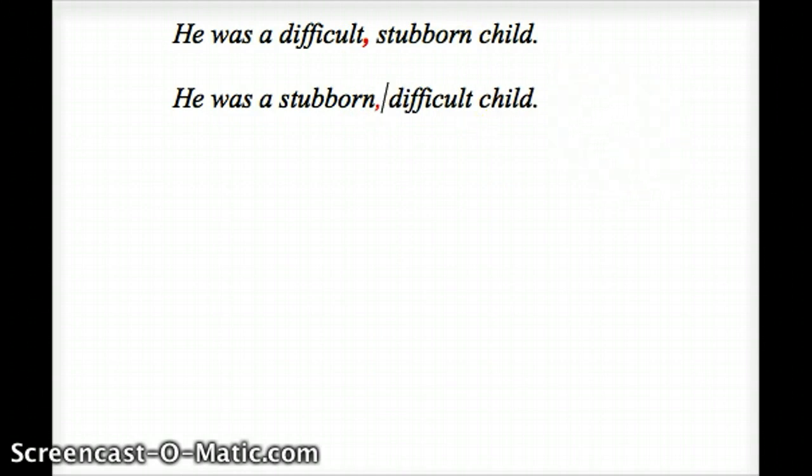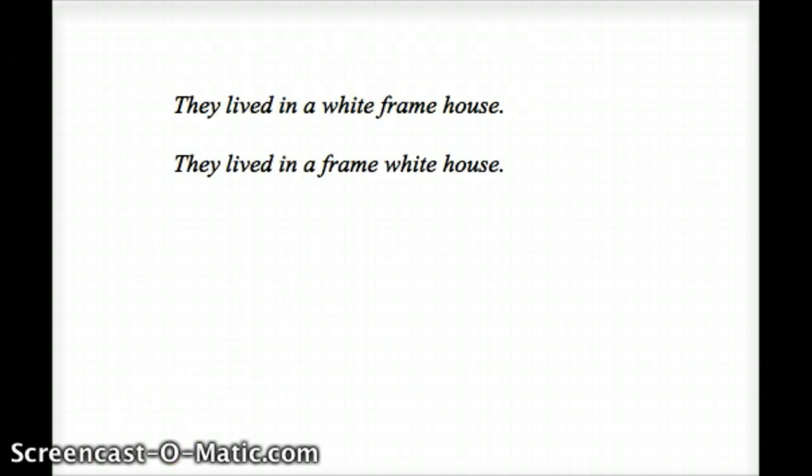The other way to do this, you could say "He was a difficult and stubborn child," and if that still makes sense, you put a comma in its place. They are coordinate, they are of equal importance. If you look at the next example, you will see that these are non-coordinate and they're of unequal importance.